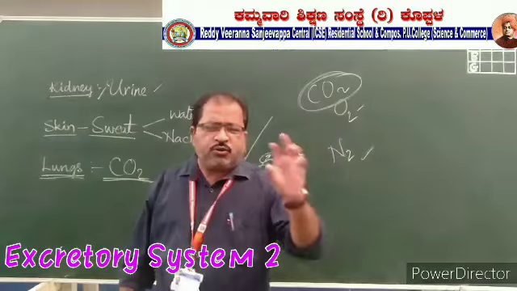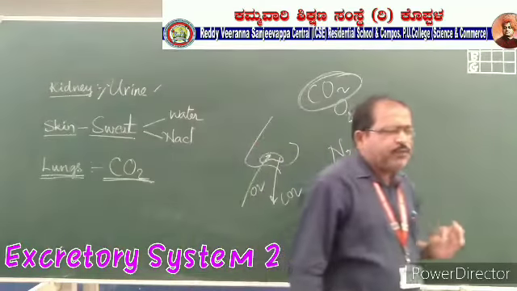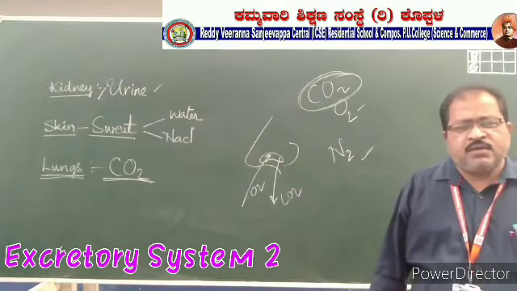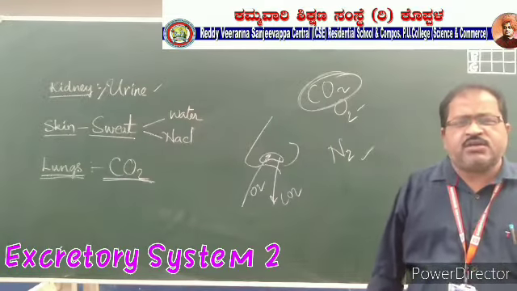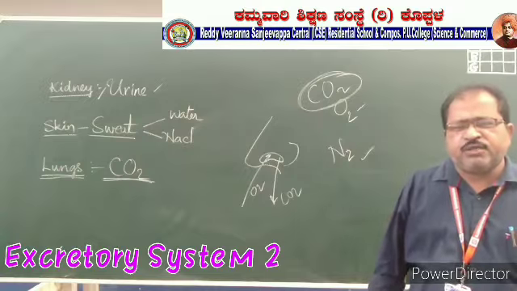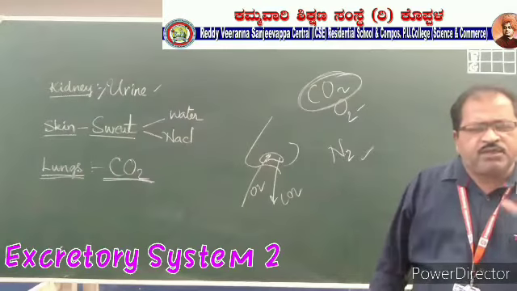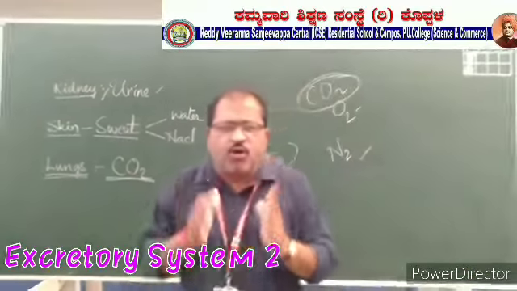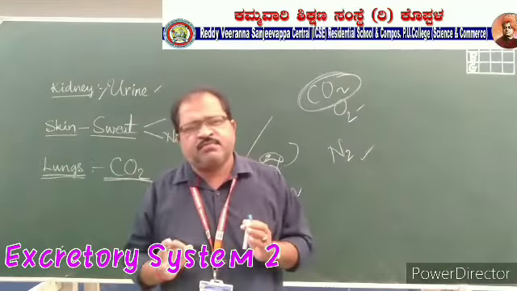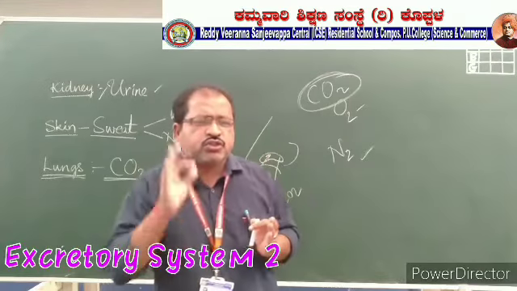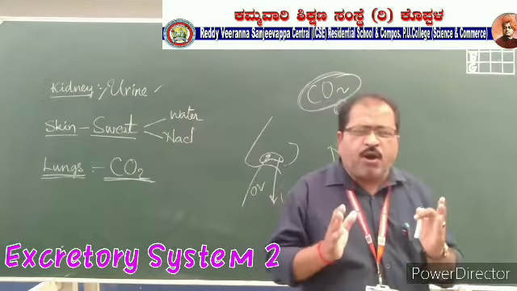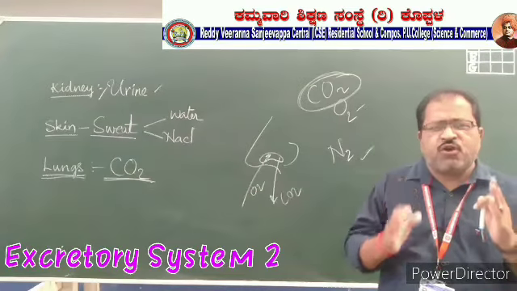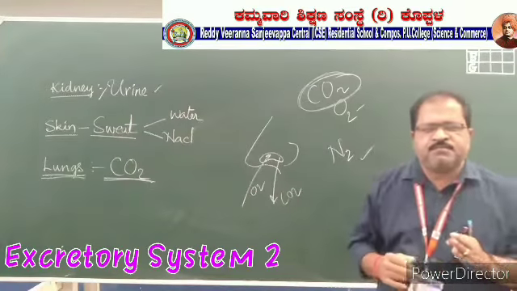Okay, and as I told you already, passing of urine, normally we say urination, but scientifically we say micturition. Elimination of the liquid material in the form of urine is called micturition. Elimination of the solid material in the form of fecal matter, feces, is called defecation.